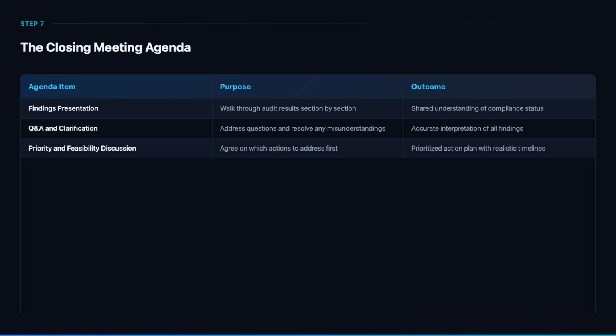The meeting includes a discussion on priority and feasibility. Not all findings can be addressed simultaneously, so stakeholders agree on what to tackle first based on risk and available resources. TechSolutions agreed to prioritize quarterly incident response drills and vendor risk assessments as immediate actions.